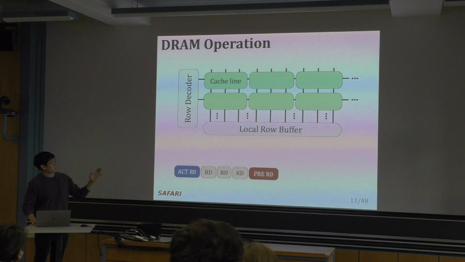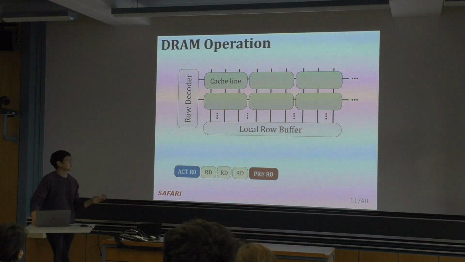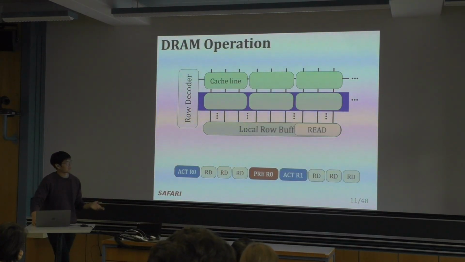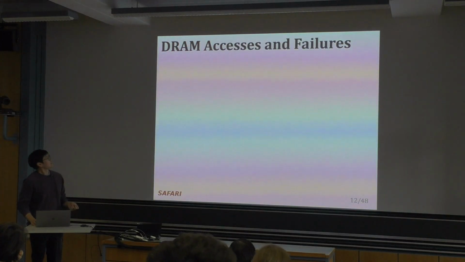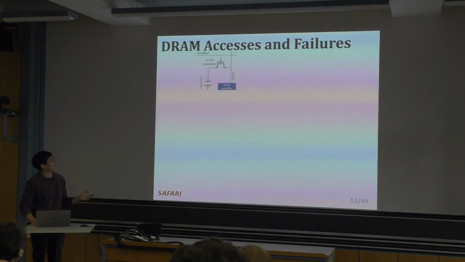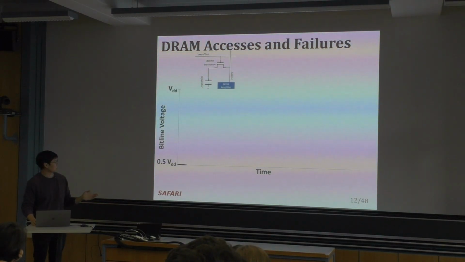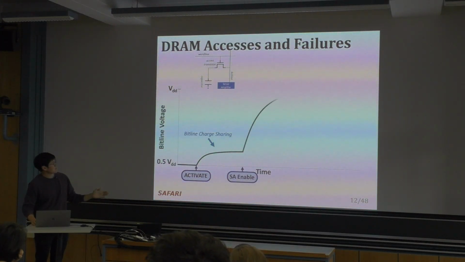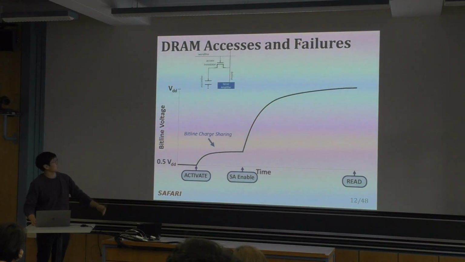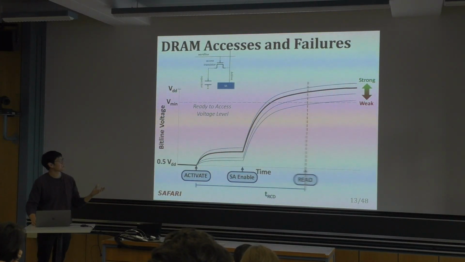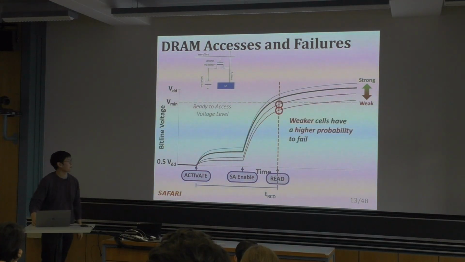Next, in order to read data in the next row, we need to first precharge the open row and activate the second row, and this transfers the data, and we can read from that row as well. So here we have the same diagram as the previous talk. There's a DRAM cell. We start at half VDD, we activate the row, and it starts to share charge, and after some time we amplify the data to readable values. There's the tRCD, and if we reduce tRCD, we start to induce failures in some of the weaker cells.